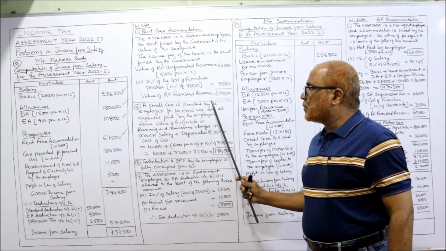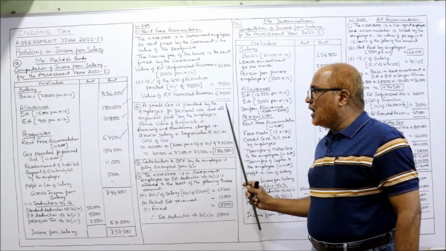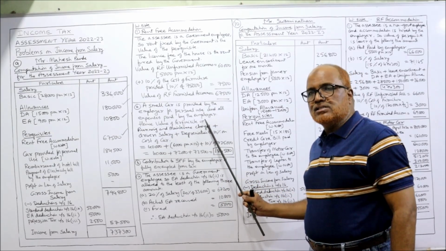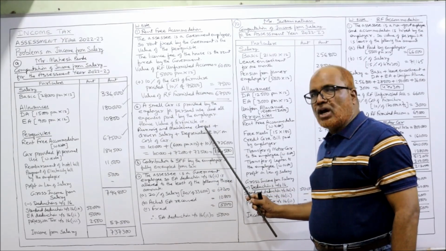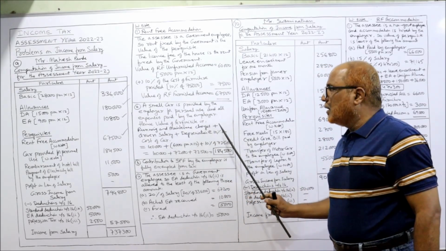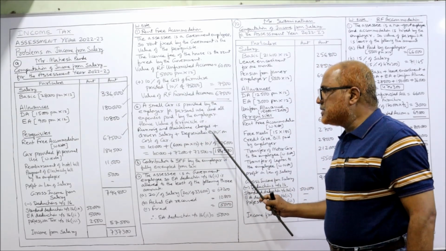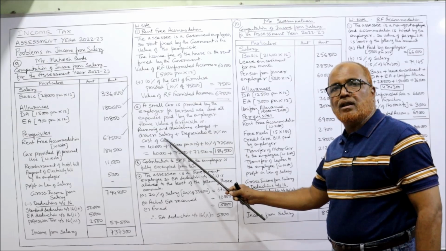A small car is provided by the employer for personal use and all expenses are paid by the employer. Hence, the value of the perquisite is running and maintenance charges paid by the employer plus driver's salary paid by the employer plus depreciation at 10% on the cost of the car.